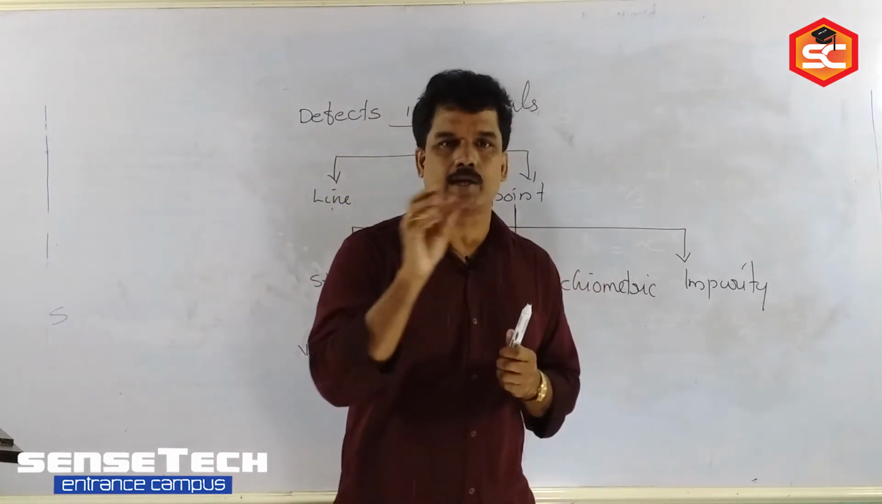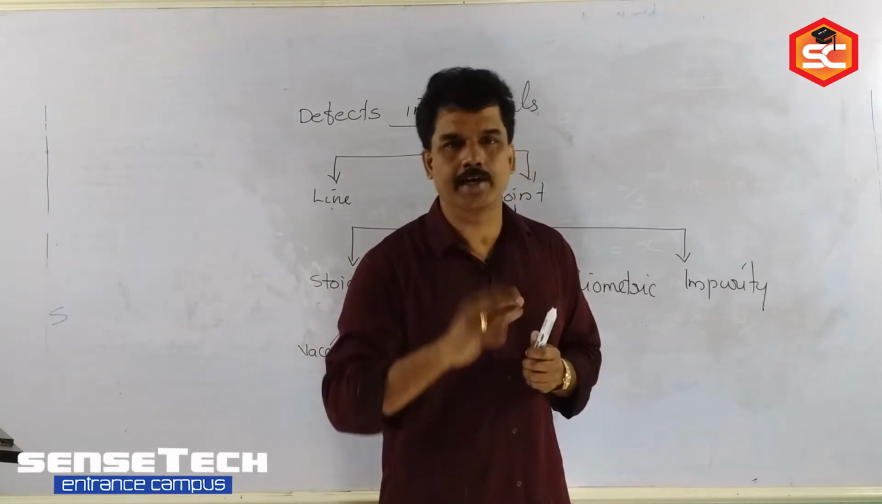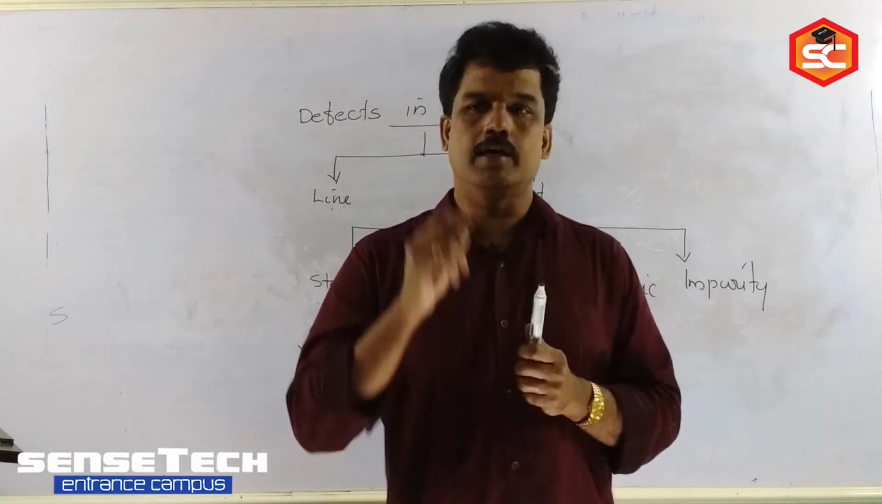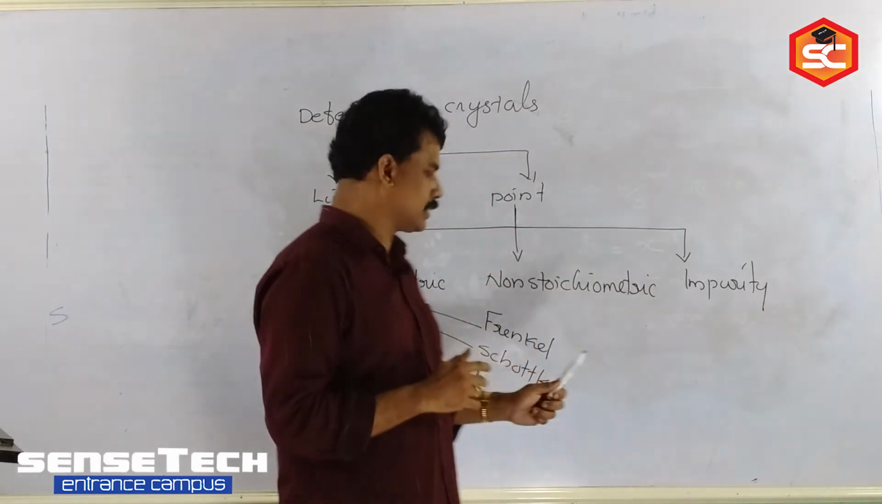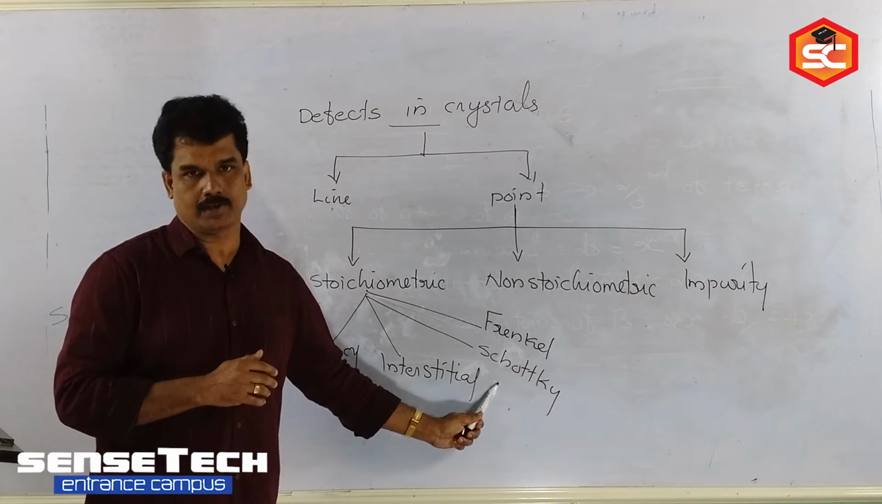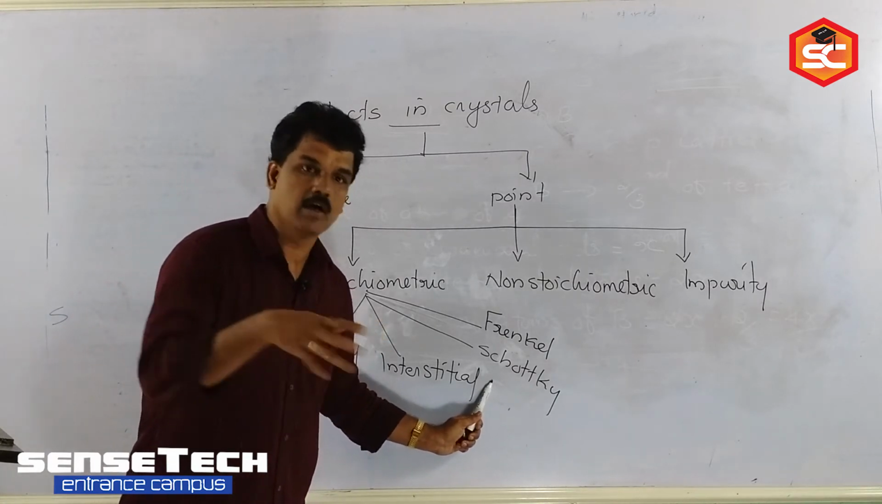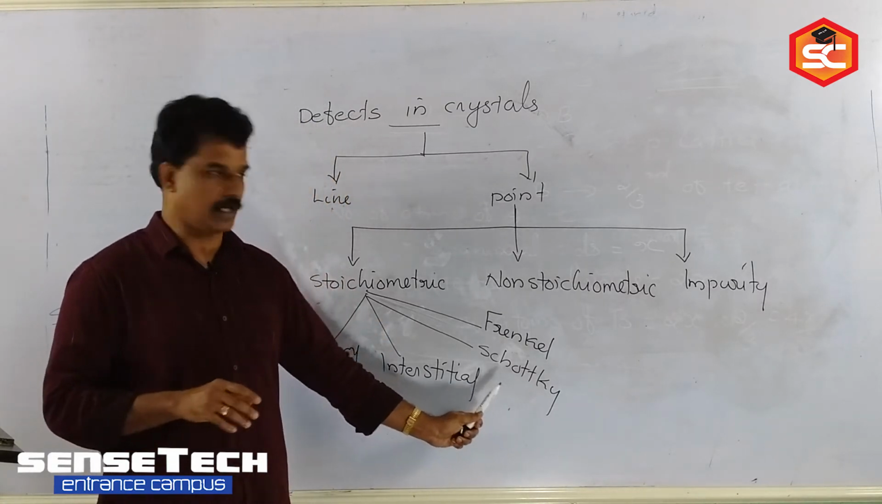That means that space is vacant. So mass is reduced. So what happens to density? Density is equal to mass by volume. So the density will decrease as a result of which defect? Schottky defect. Why is density decreasing? Because particles are missing from the crystal lattice.